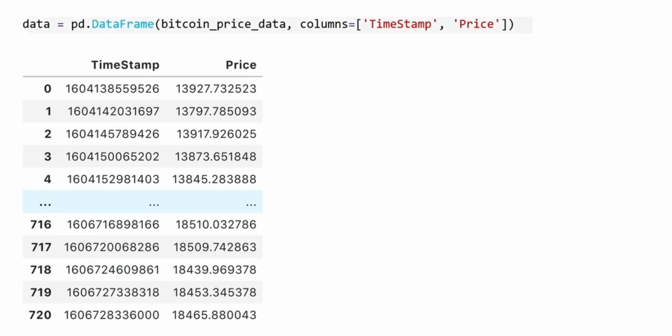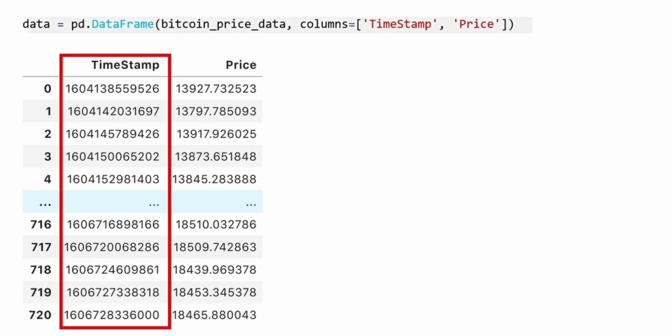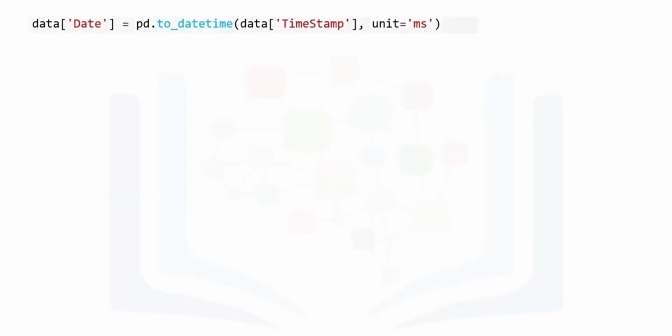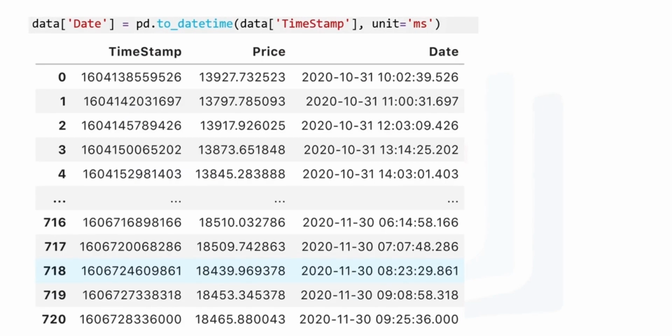To make things simple, we can convert our nested list to a data frame. With the column's timestamp and price, it is difficult to understand the column timestamp. We will convert it to a more readable format using the pandas function to_datetime. Using this to_datetime function, we create readable time data. The input is the timestamp column. Unit of time is set to milliseconds. We append the output to the new column date.